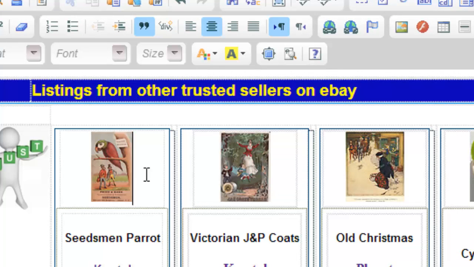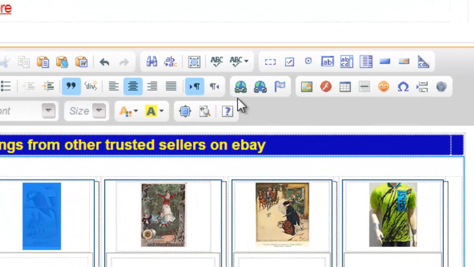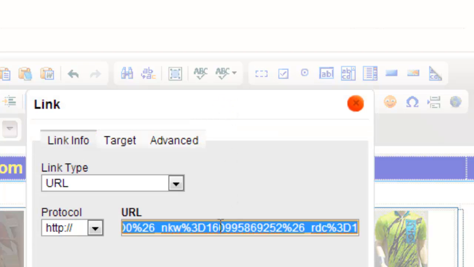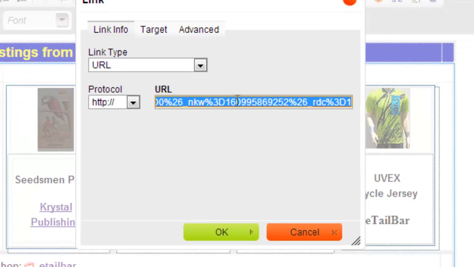Now also what I need to do is when the customer clicks on the image in the listing itself, you want that customer then to go to that listing. So the way you do that is you click on the image, and then you hit the link button up here. You can see that here. I'll just click on there, and you can see then I've got the address shown here in blue. And again, I'll use the same sort of technique.